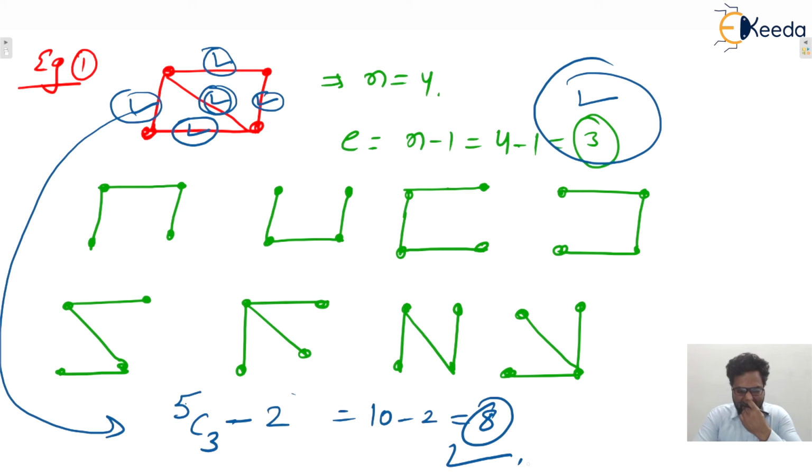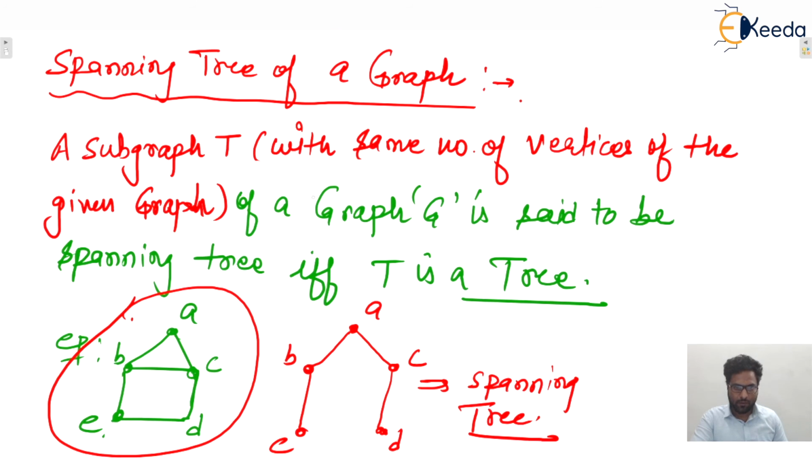Okay. Next concept: remember a spanning tree is always connected, and a spanning tree is possible only for a connected graph. So in the definition, you can update this: of a connected graph. The graph must be connected, then only a spanning tree is possible. If the graph is disconnected, then there won't be any spanning tree, isn't it? So remember this one. Some technical terms are there.